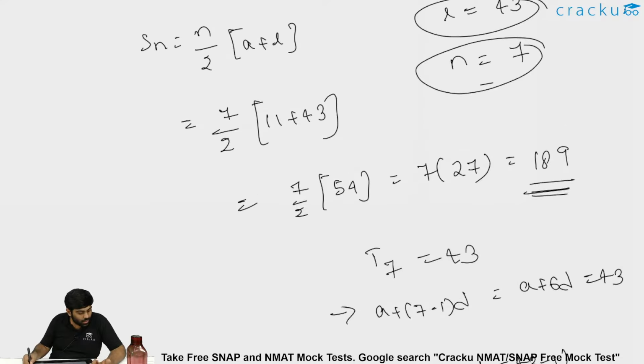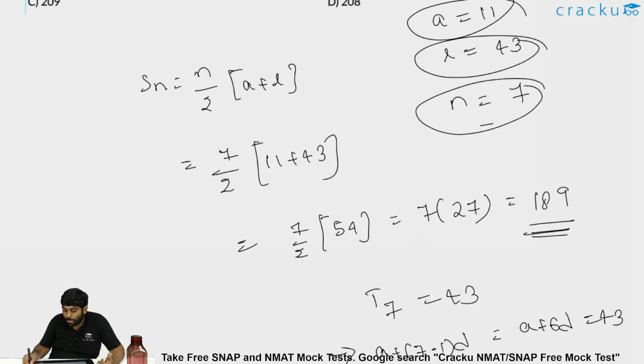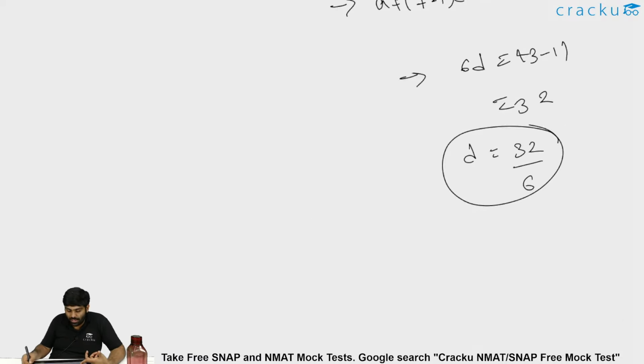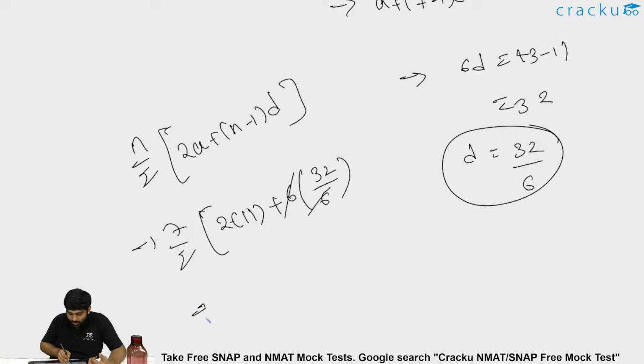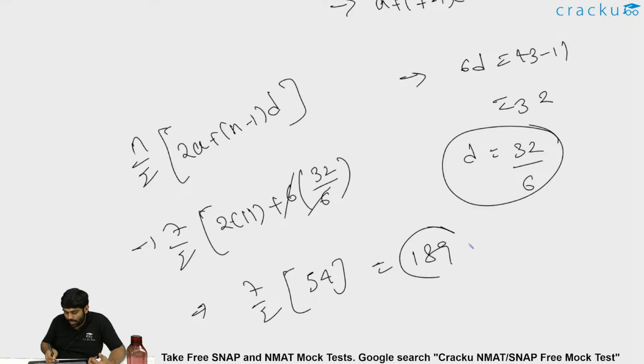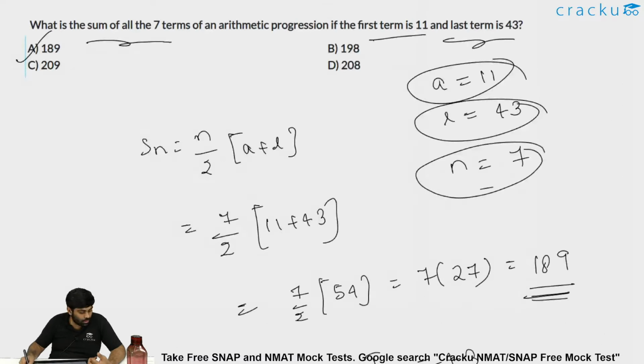Now you can apply either n/2 into (a + l), or n/2 into (2a + (n - 1)d). The same thing you will arrive at. It is 7 by 2, 2a is 2 into 11, n minus 1 is 6 into d is 32 by 6, which is 7 by 2 into (22 + 32), which is 7 by 2 into 54. This should again be equal to 189. The same thing. Good. So the answer is option A, 189.